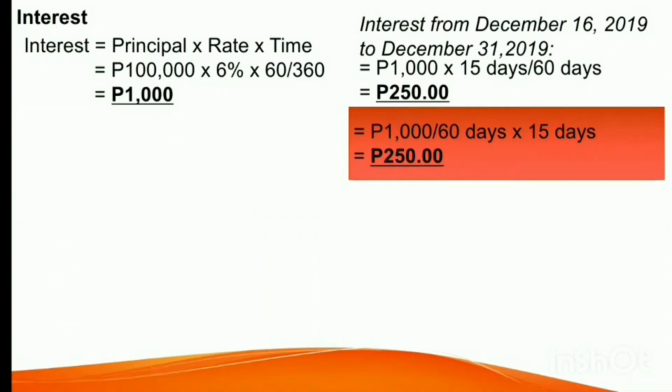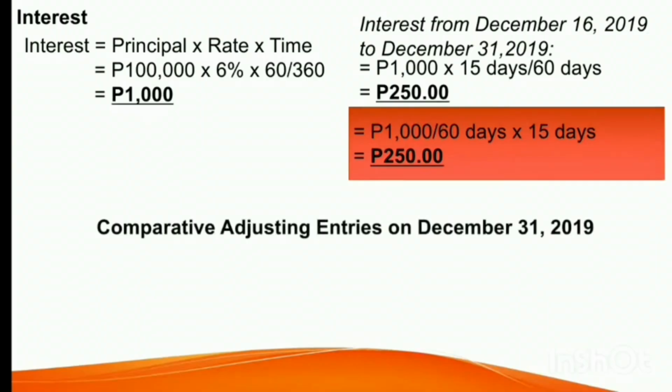And that will give you the same amount of 250 pesos. On the part of Hotel Casablanca, which is the maker or the borrower, the 250 pesos is an interest expense. And then on the part of Banco de Oro, the payee or the creditor, the 250 pesos interest is an interest income. And this is now the adjusting entry on December 31, 2019.